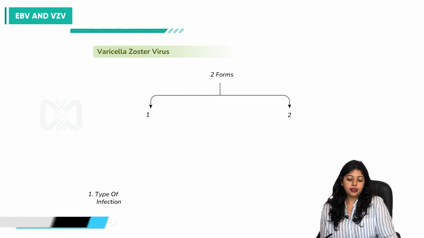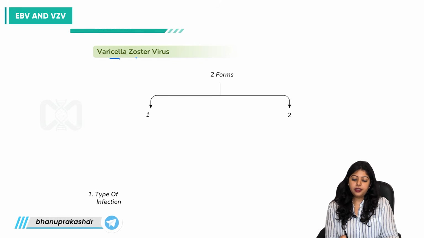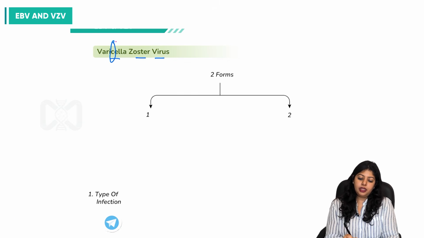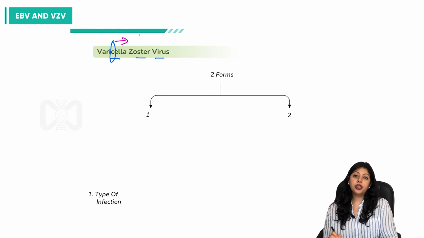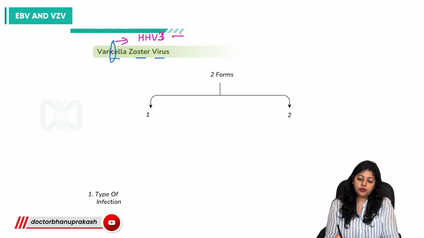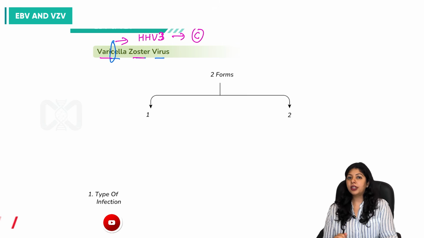Now, let's come to another important virus, that is varicella zoster virus. With C, let's derive its official name, that is human herpes virus 3. So 3 for C. It is responsible for two important clinical conditions, one for childhood and one for adults.